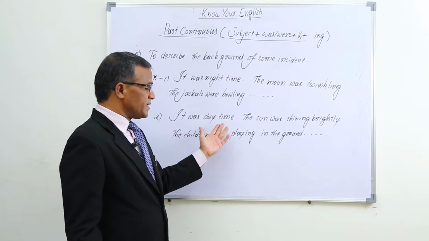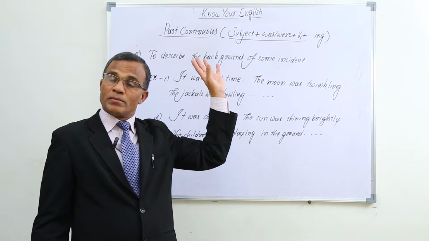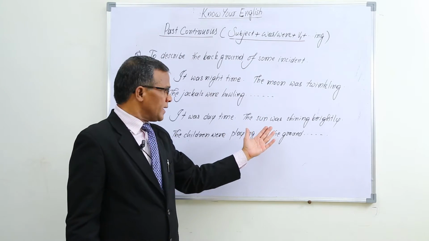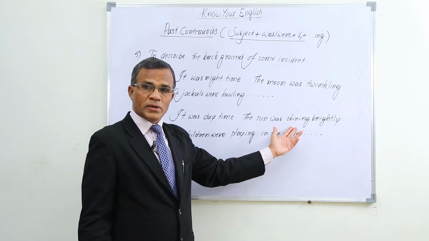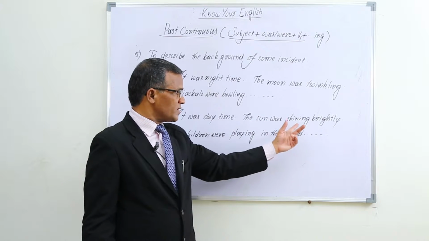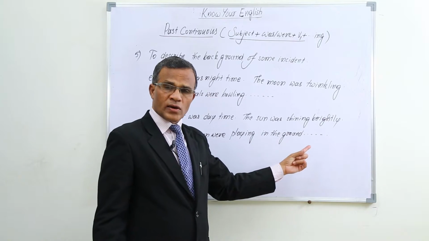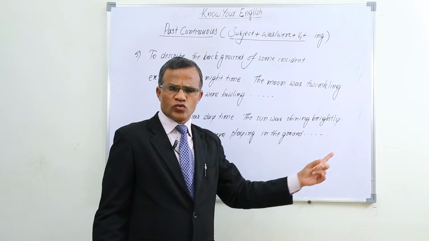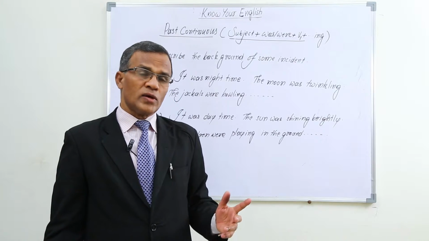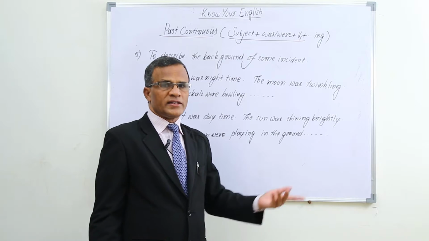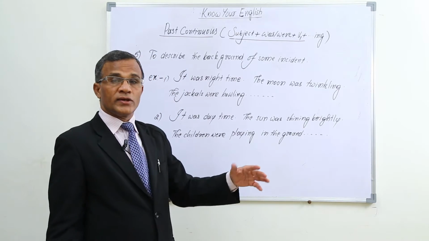For example, you see it was daytime. So we are talking about some past daytime only. But at that time, what was happening there? The sun was shining brightly. Past continuous. The children were playing in the ground. In this way, I can at last say one bomb blasted suddenly at some place, like that.